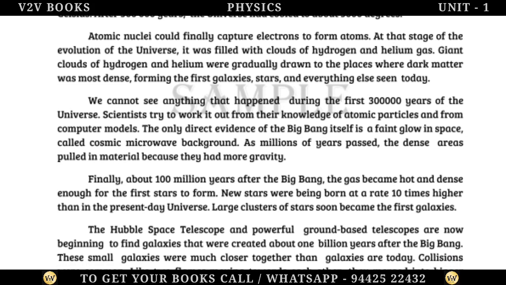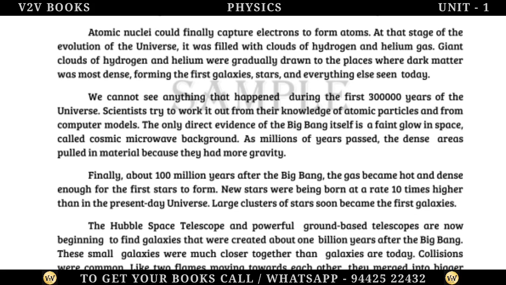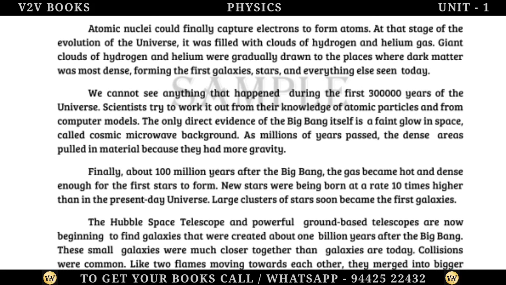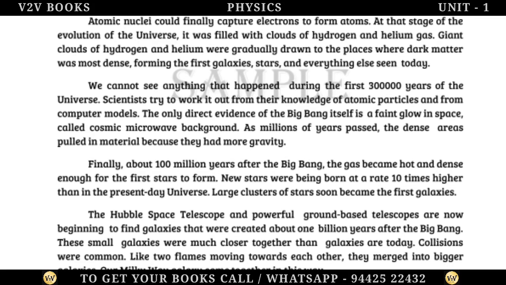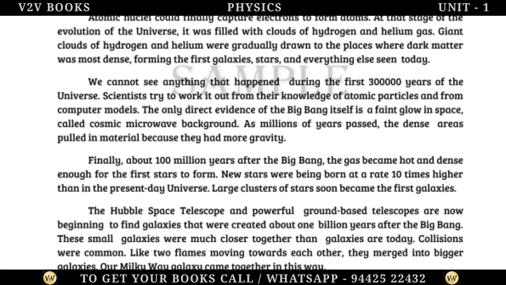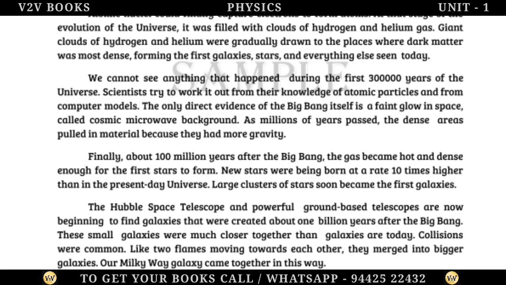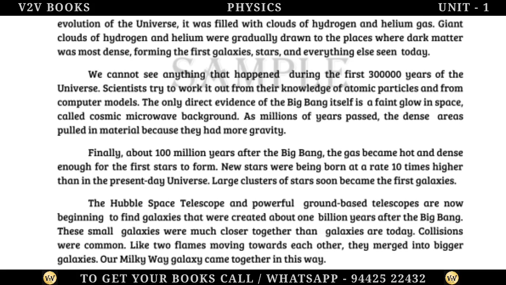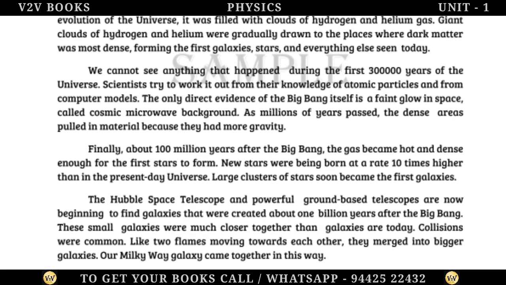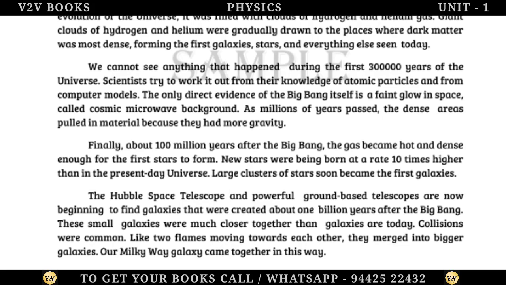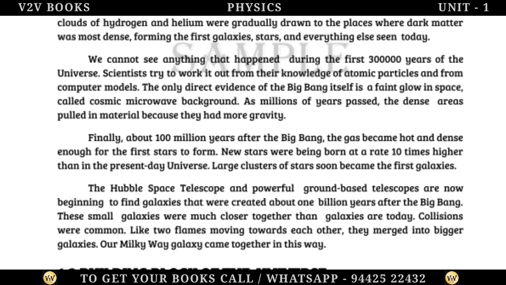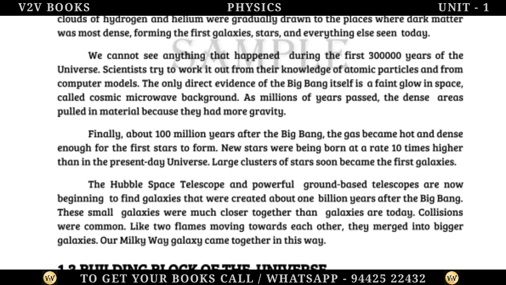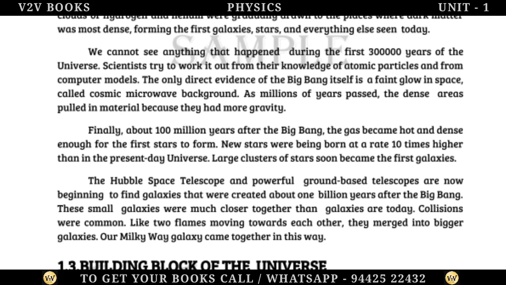As millions of years passed, the dense areas pulled in material because they had more gravity. Finally, about 100 million years after the Big Bang, the gas became hot and dense enough for the first stars to form. New stars were being born at a rate 10 times higher than in the present-day universe. Large clusters of stars soon became the first galaxies.